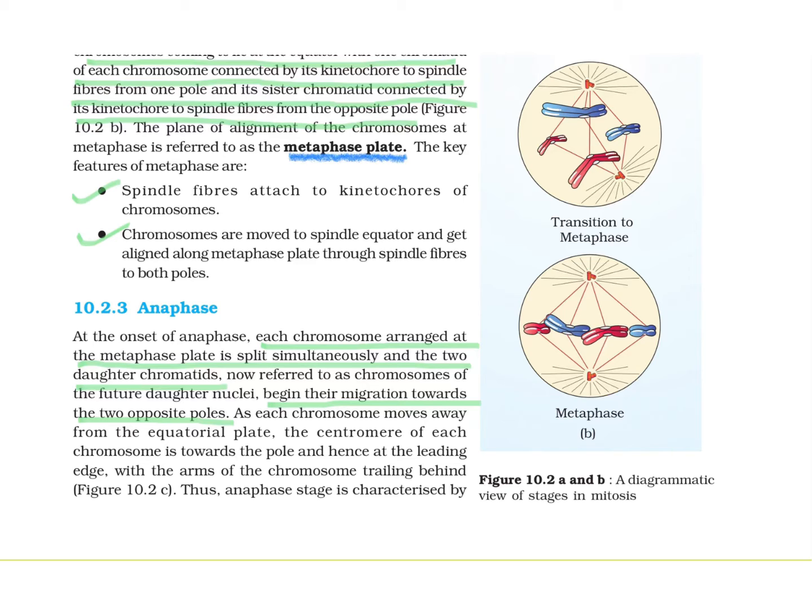Then diagram B shows the perfect arrangement of chromosomes at the equator. The position of the equator is in the center. Similarly, the metaphase plate is also at the same position, just on the equatorial plate. So here two identifying features are observed in metaphase. Firstly, spindle fibers get attached to the kinetochore of the chromosome, and secondly, chromosomes are moved to the spindle equator and get aligned along the metaphase plate through spindle fibers from both the poles.